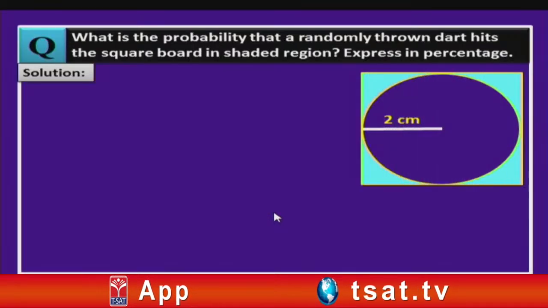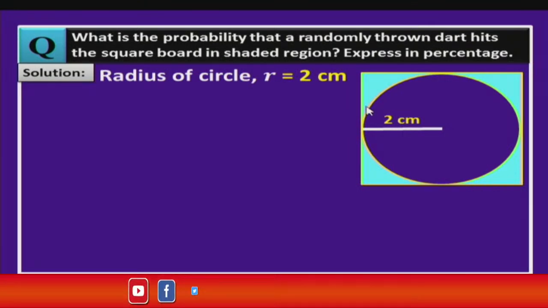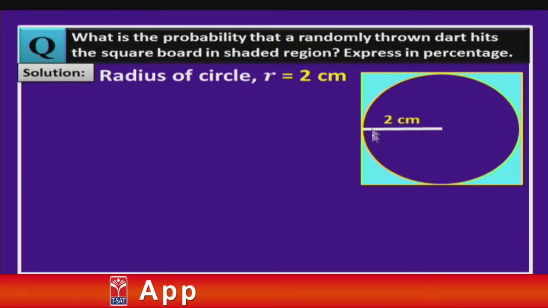Let us start with the solution, children. So, given radius r is 2 centimeters. So, for this first of all we need to calculate the area of the shaded region. So, to find this area of shaded region, what we should do? Yes, we need to find first area of this square, then area of this circle, then find the area of shaded region, which is area of square minus area of the circle.